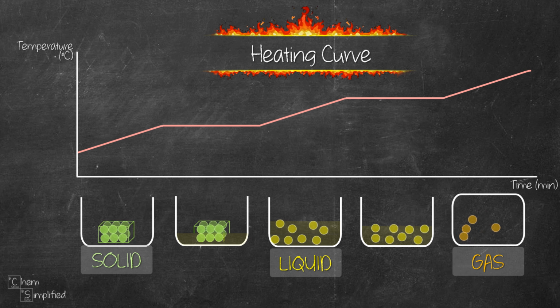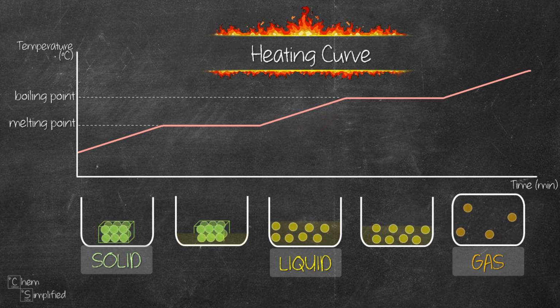The temperature when solid turns into liquid is called the melting point. Notice that the temperature stays the same as solid turns into liquid. Once all the solid particles change to liquid, then only the temperature will continue to rise. Boiling point is the temperature when the liquid turns into gas. It stays flat at the same temperature when liquid particles change to gas. The temperature will only increase once all the liquid particles change to gas.